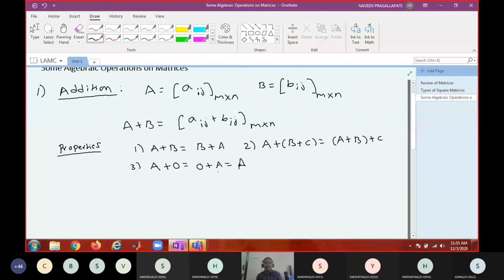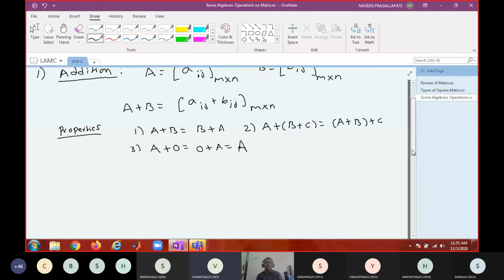What is the next operation? Subtraction. It is not subtraction. Can you tell any other? There is one more operation we can define before subtraction. Multiplication. Scalar multiplication.